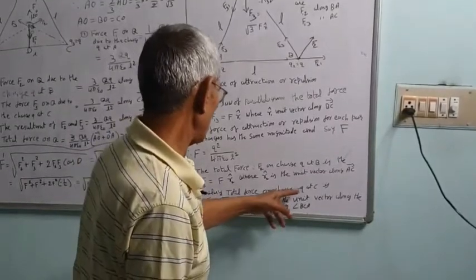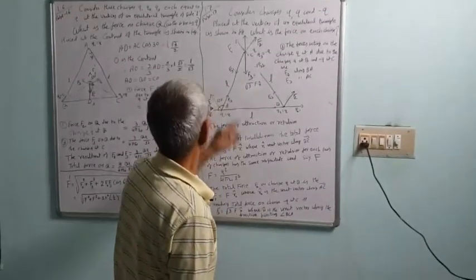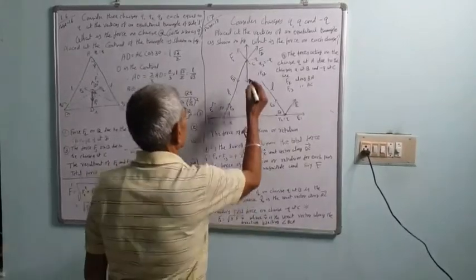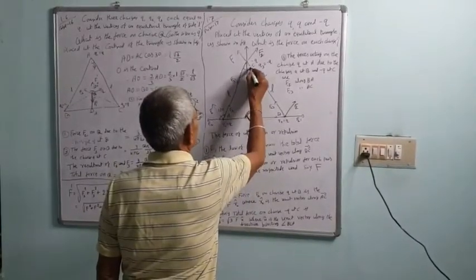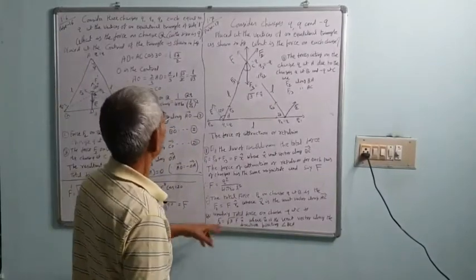Similarly, the total force on charge minus Q at C, F3, is equal to under root 3F, because here the angle is not 120, the angle is 60. This angle is 60. So the resultant can be found using the law of parallelogram of vector addition.